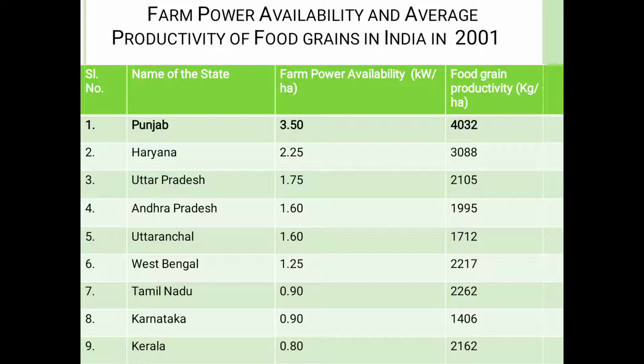That means farm power availability as well as food grain production are greatest in Punjab, at 3.50 kilowatt per hectare with food grain productivity of 4032 kg per hectare, and the lowest you will see in this table is Kerala, with only 0.80 kilowatt per hectare farm power availability, and its productivity is also low, at 2162.